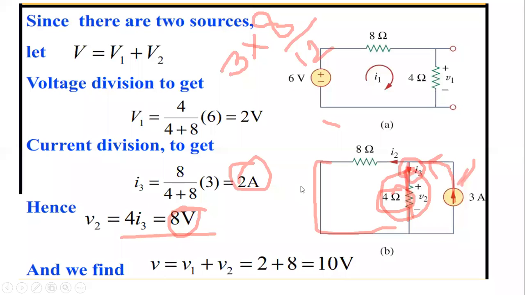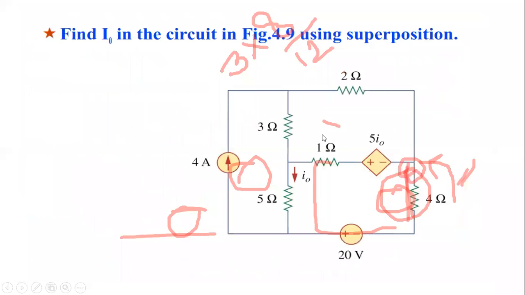That is there. So this is called superposition theorem. This is the application of superposition theorem. You can apply any method to find these voltages and currents, but the main thing is we should be having one source at a time. Dependent source will remain as it is. Dependent source cannot be changed. They will remain as they are.